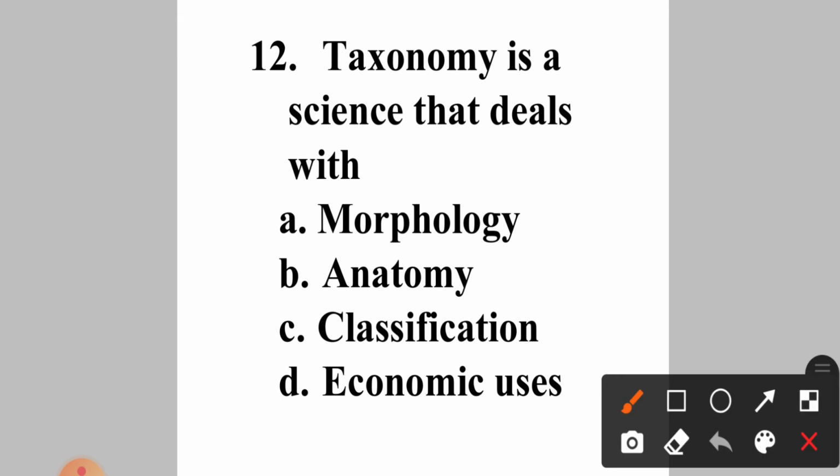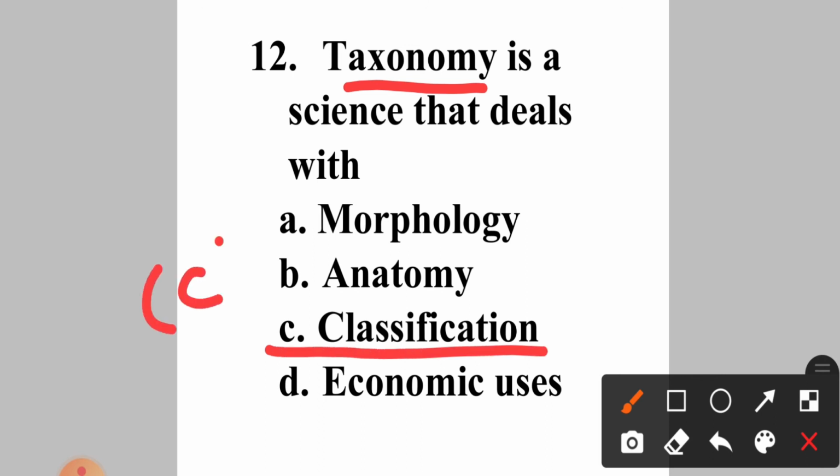Taxonomy is a science that deals with option A. Morphology, B. Anatomy, C. Classification, D. Economic uses. Okay. So in taxonomy, we study about various taxons. So it is the science of naming, describing and classifying the various organisms present in the world. Okay. So answer will be option C, that is taxonomy is a science that deals with classification.